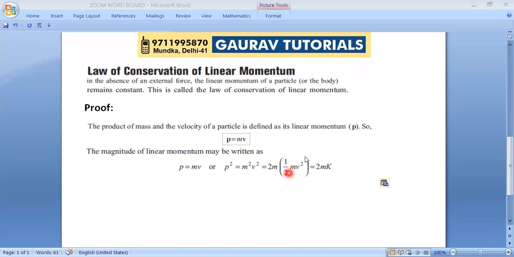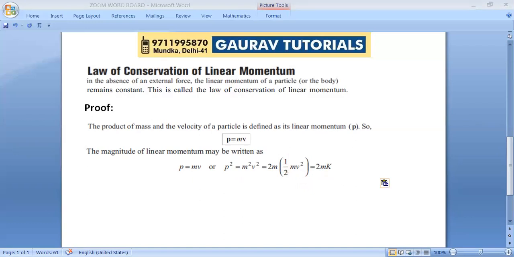What I have got is that the term inside the bracket becomes the kinetic energy. So P square, linear momentum square, is equal to 2 times the product of mass and kinetic energy.